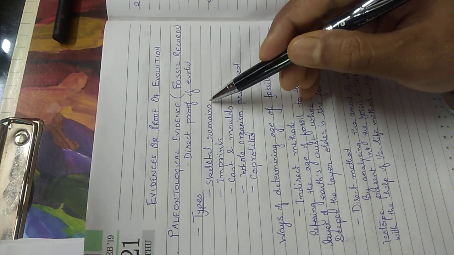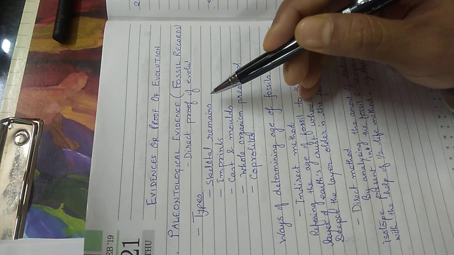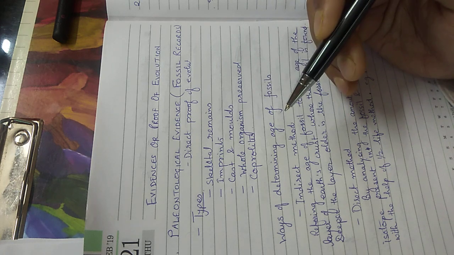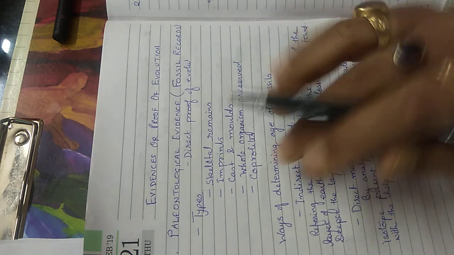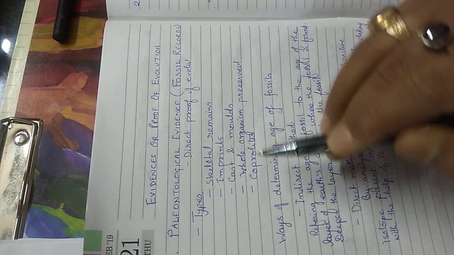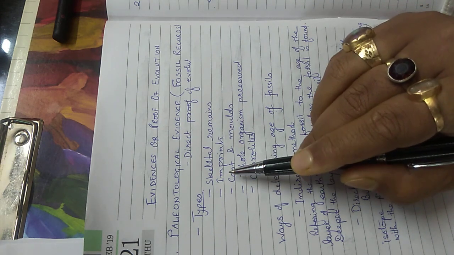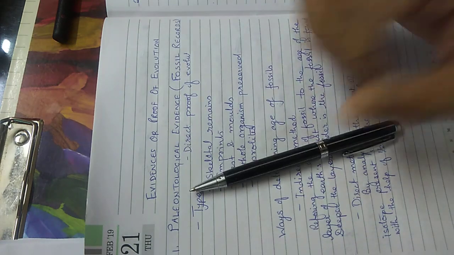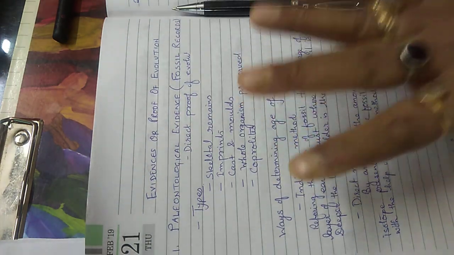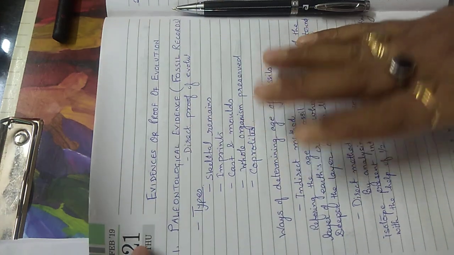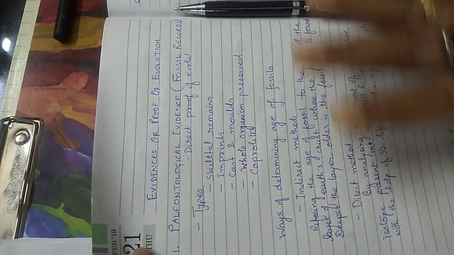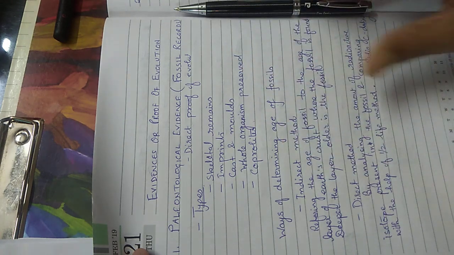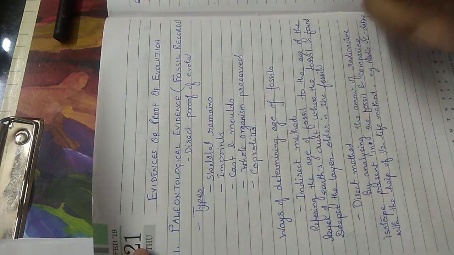First one is the skeletal remains. It can be any bone or anything. Like the evolutionary history of human beings, horse, elephants, these have been completely established with the help of skeletal remains. Next is imprints. Imprints are like we have a stamp. Suppose an animal has walked over soft mud and over time it did not rain there and the entire mud got converted into a rock. So the imprint of the footprints will be there. Those are the kind of imprints.